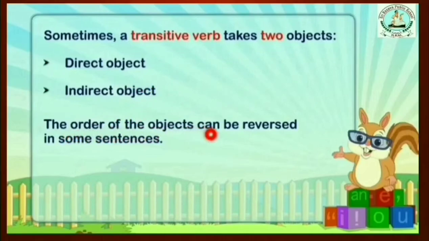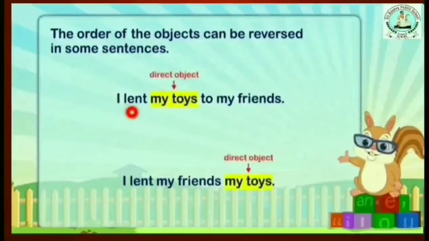The order of the objects can be reversed in some sentences. For example, look at here. I lent my toys to my friends. Here my toys is the direct object. In that sentence here the object is reversed, means changed the place.